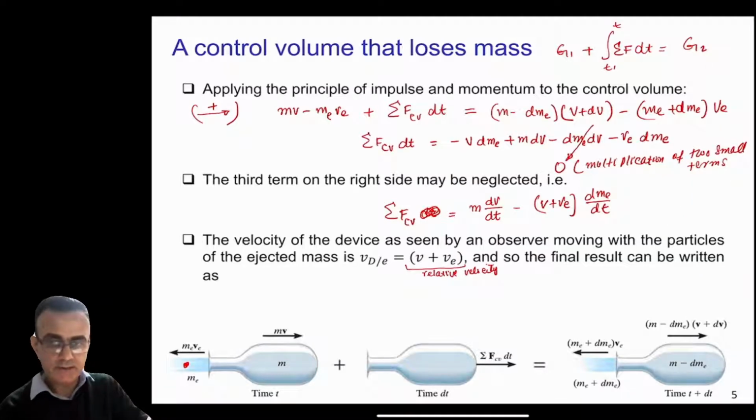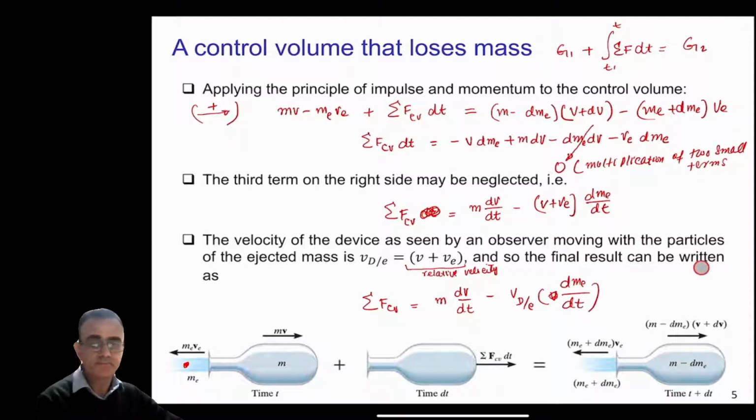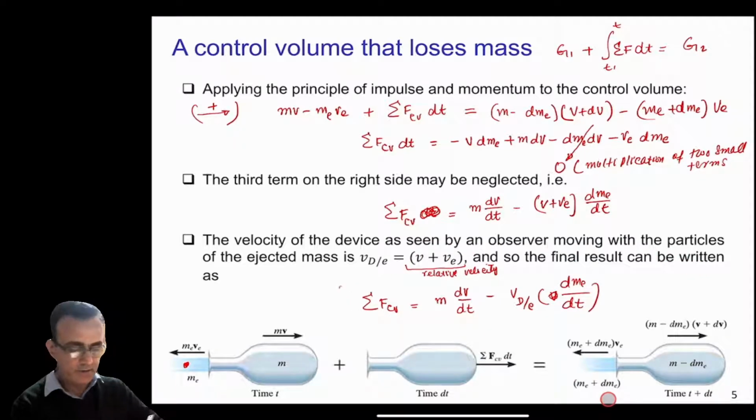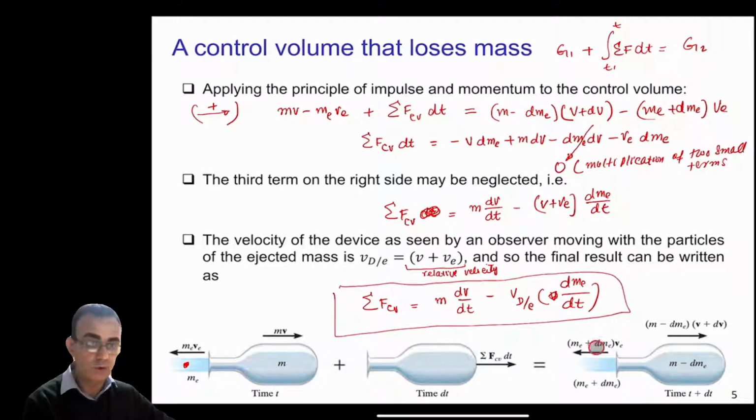So finally, we can write the summation of all the forces on the control volume equal to m dv by dt minus, and then we just replace V plus Ve by this relative velocity, and you have dme divided by dt here. So this is again a very important equation that you will be using in the numerical examples for solving problems.